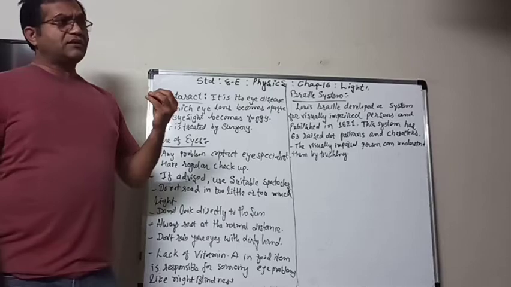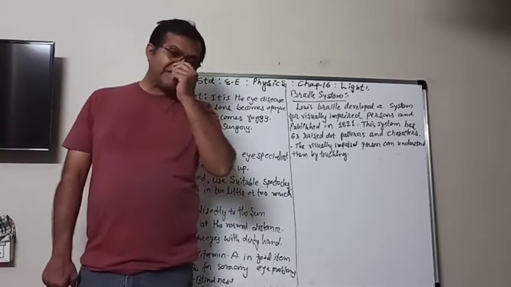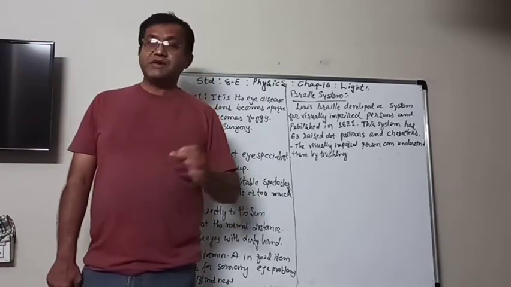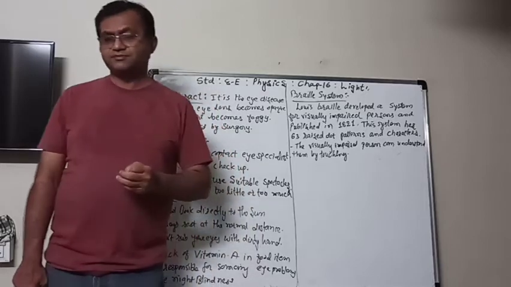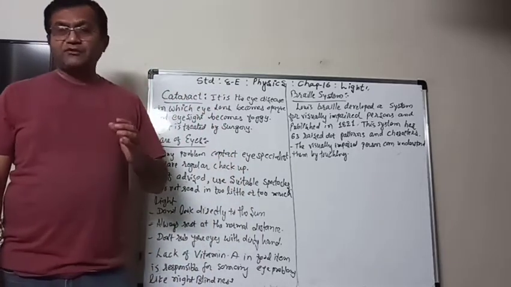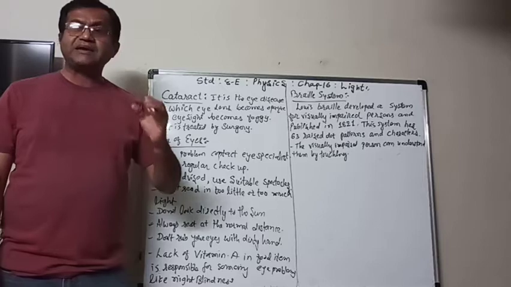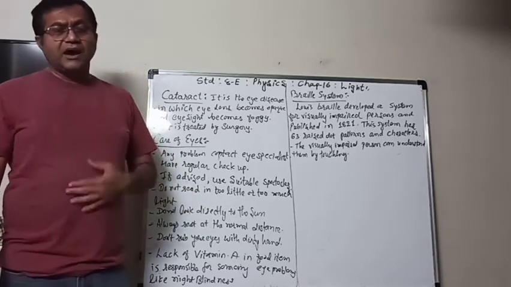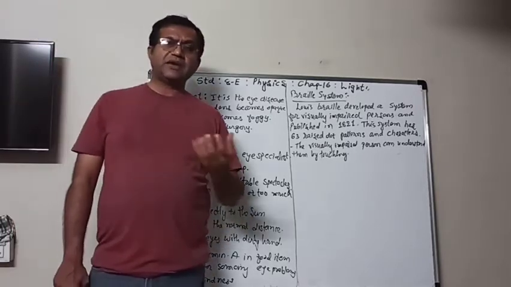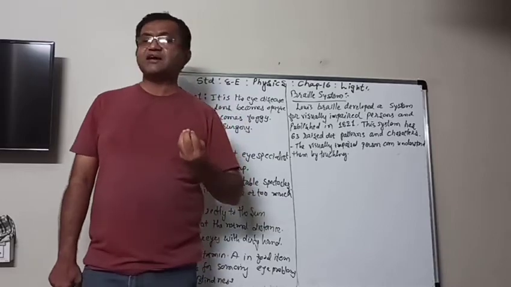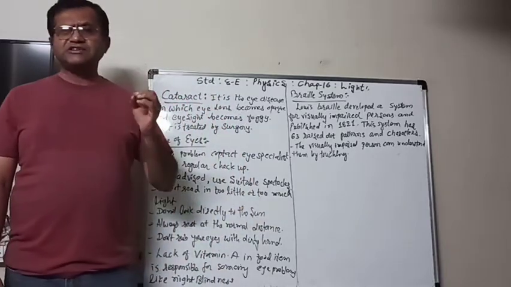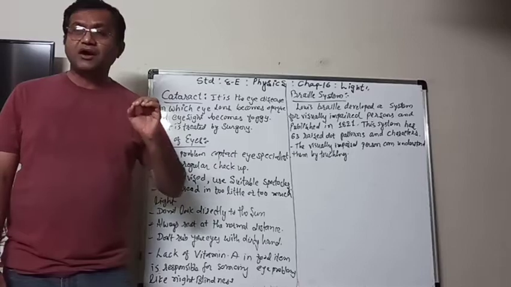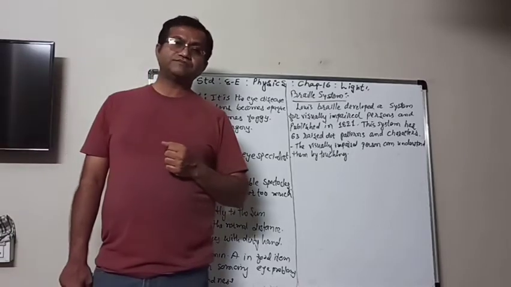Now, as we know, our eyes are very important sense organs, and therefore they need great care. Otherwise, we can lose eyesight, because it is a very delicate organ of our body.